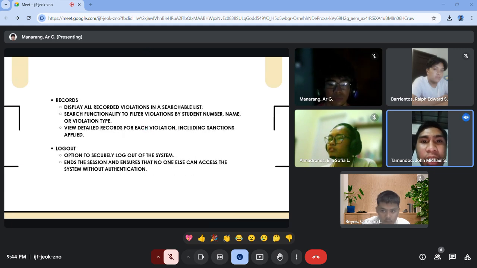Then the third is records. Display all violation records in a searchable list. Search functionality to filter violations by student number, name, and or violation type. View detailed records for each violation including sanction applied. And the last is logout. Option to securely log out of the system, ends the session and ensures that no one else can access the system without authentication.